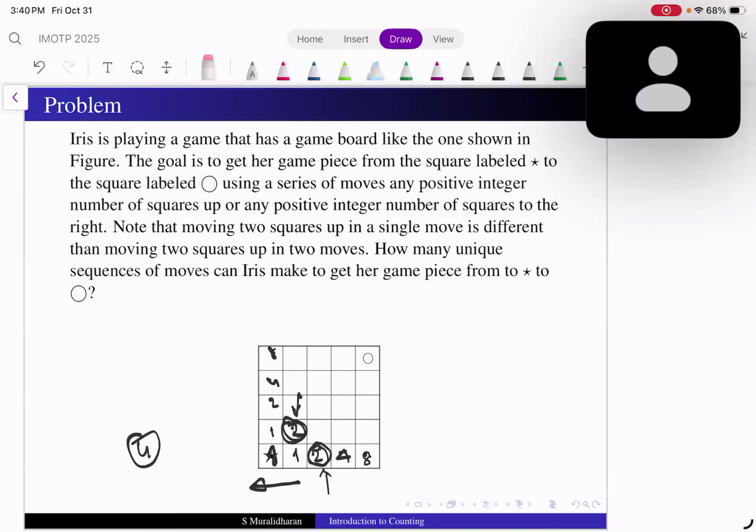From there are 2 ways. And when we go up there is 1. And if we go that one also, there's 2 ways. So 8 ways. 8 ways.